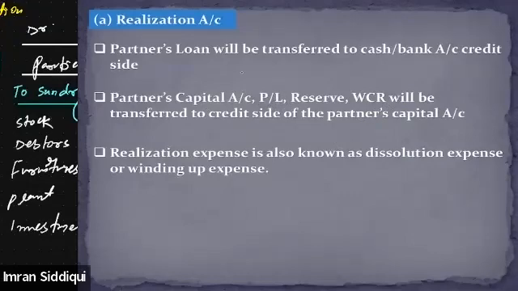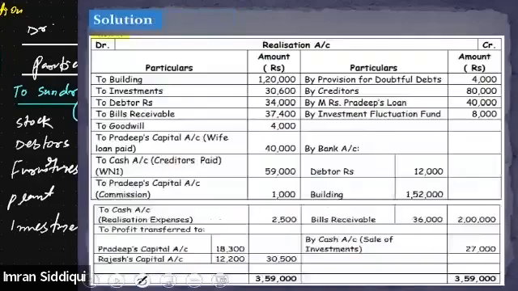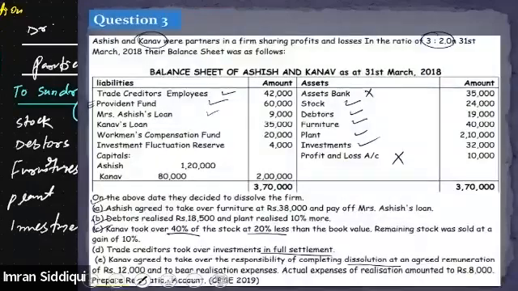All right. It cannot be transferred to the realization account. If the partner's loan is on the liability side, we cannot transfer such a loan to the realization account. Instead it will be transferred to the cash or bank account, depending upon which account we are preparing. So this won't be transferred to the realization account. Got it, everyone? Is it clear?